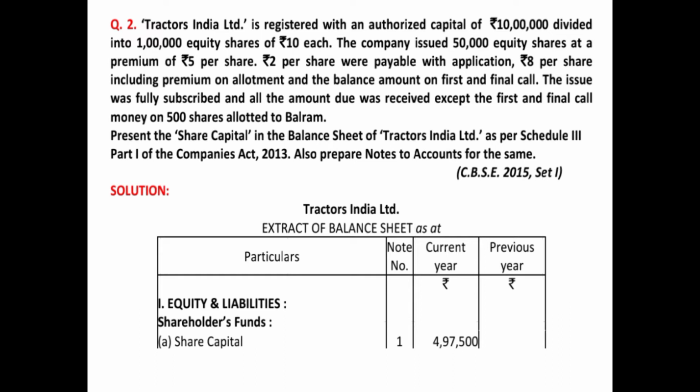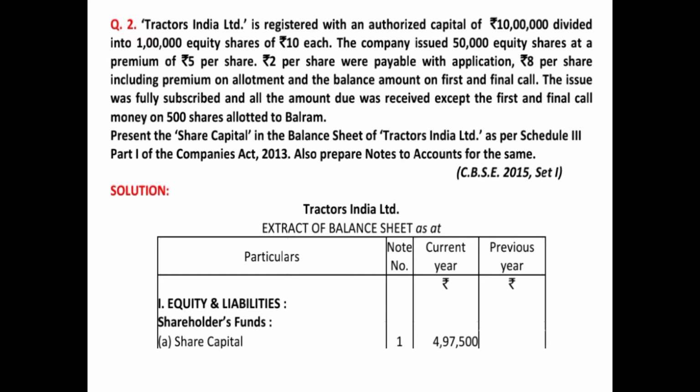There are 4 columns: particulars, note number, current year and previous year. Since in this question no previous year value is given, the previous year column will be left blank, and in case of current year you will write the net amount as we have calculated from notes to accounts. Therefore you need to prepare the notes to accounts clearly. And in the note number column we have shown point number 1, because the working of share capital is shown in point number 1 of the notes to accounts.